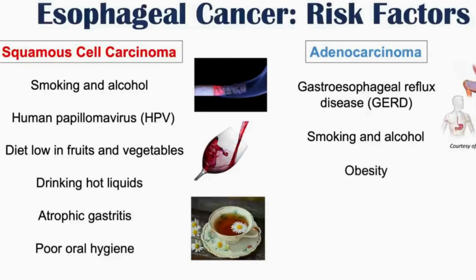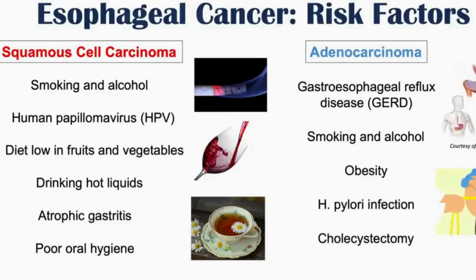Obesity ties in with gastroesophageal reflux disease, so having a larger abdomen can cause issues with the inappropriate opening of that lower esophageal sphincter. So you can imagine that if there's pressure on the stomach, this can cause some of those gastric contents to essentially be pushed and pressured to go up into the esophagus more often. Having an infection with the bacteria H. pylori, or Helicobacter pylori, is also another risk factor for getting adenocarcinoma. And having had a cholecystectomy, or removing your gallbladder, is also another risk factor for getting adenocarcinoma as well.